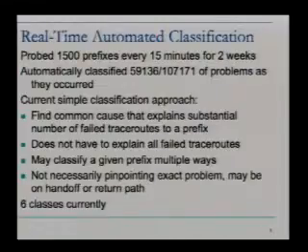So we've recently done an evaluation of a real-time automated classification system. We probed 1,500 prefixes every 15 minutes for 2 weeks. We observed over 100,000 problems, and we're able to automatically classify more than half of them as they occurred. We're currently using a very simple classification approach, sort of trying to match common patterns that we observed.